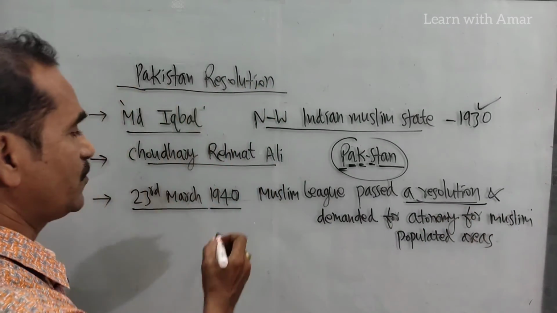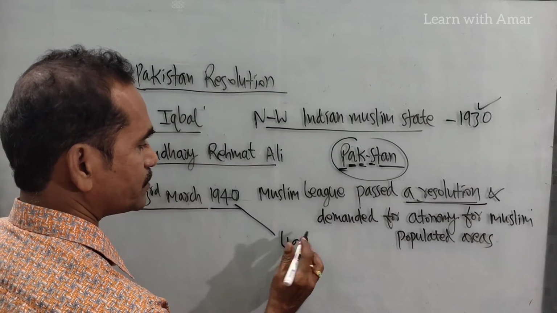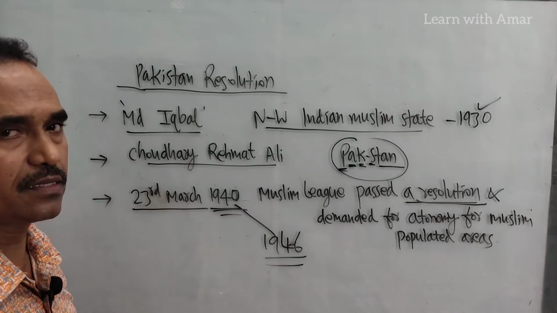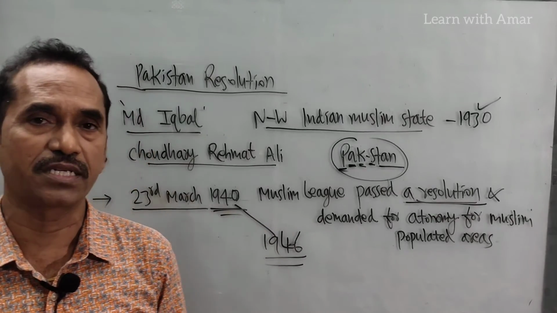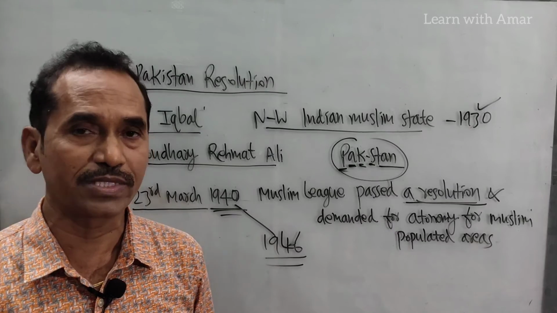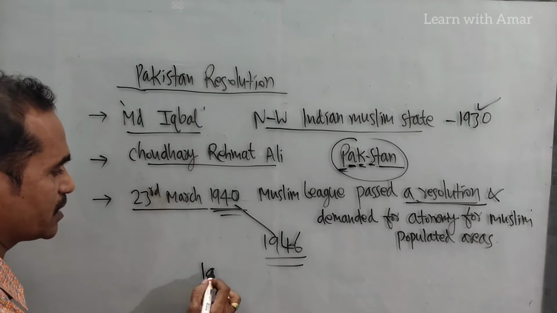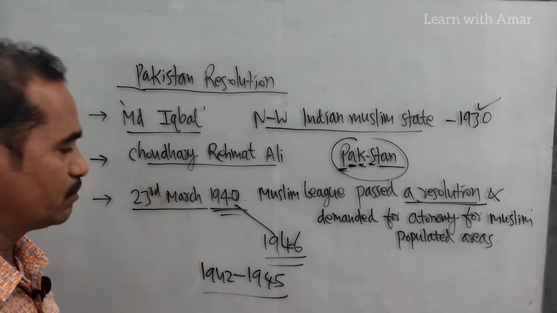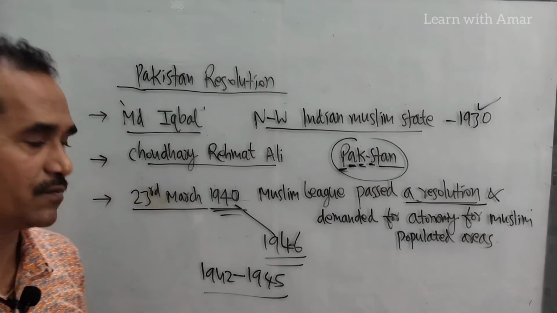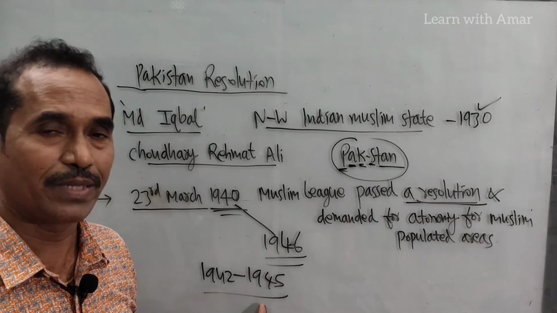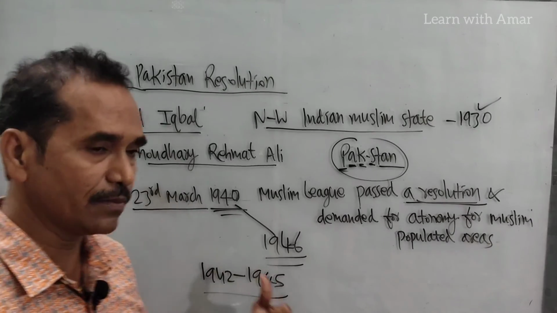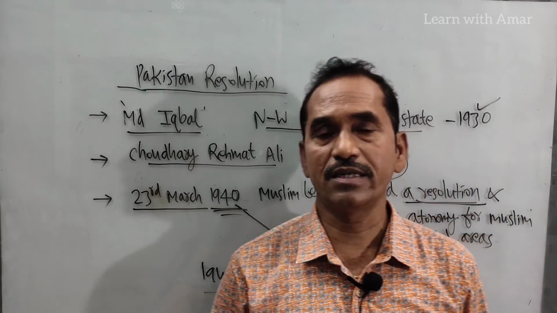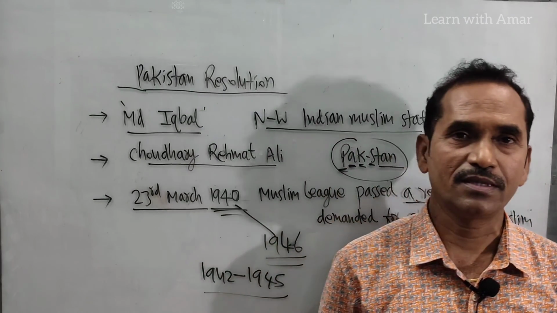From 1940 till 1946, Muslim League impressed all the Muslim population. It became very strong among Muslims, because from 1942 till 1945 many large members of Congress Party were in prison. So Muslim League utilized this period, became very strong, won all the hearts of Muslims and got success.